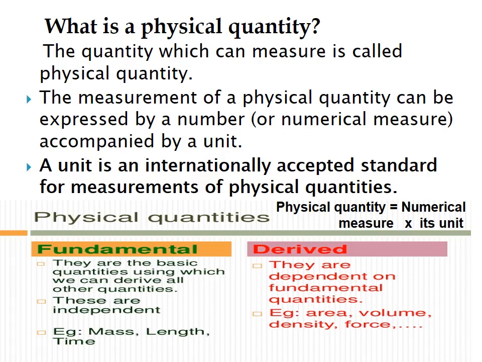For example, volume of a cuboid, which is equal to length into breadth into height. Here, length, breadth and height can be considered as the fundamental physical quantity length. So, volume is a derived physical quantity. You can find more examples of derived physical quantities.